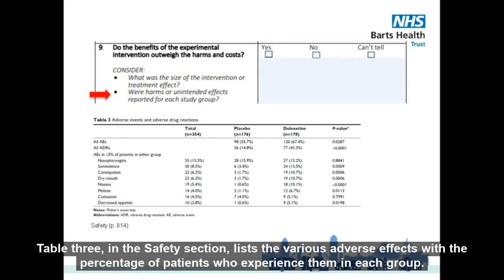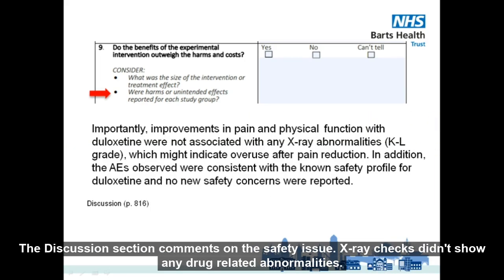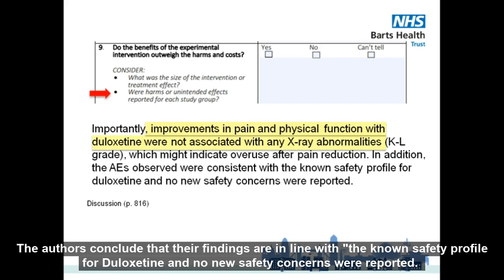Table 3 in the safety section lists the various adverse effects with the percentage of patients who experienced them in each group. The discussion section comments on the safety issue. X-ray checks didn't show any drug-related abnormalities. The authors conclude that their findings are in line with the known safety profile for duloxetine and no new safety concerns were reported.